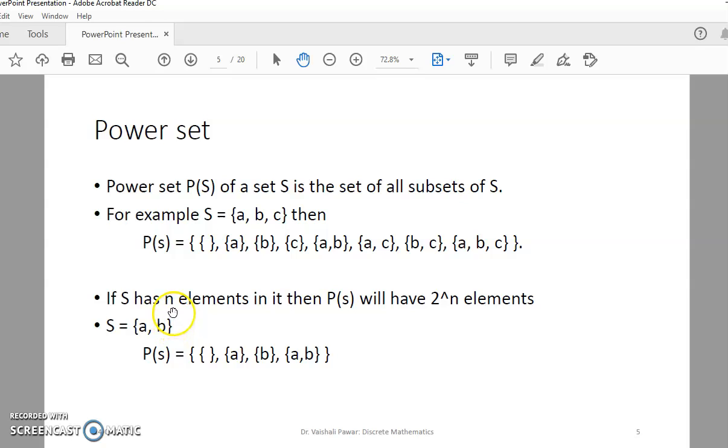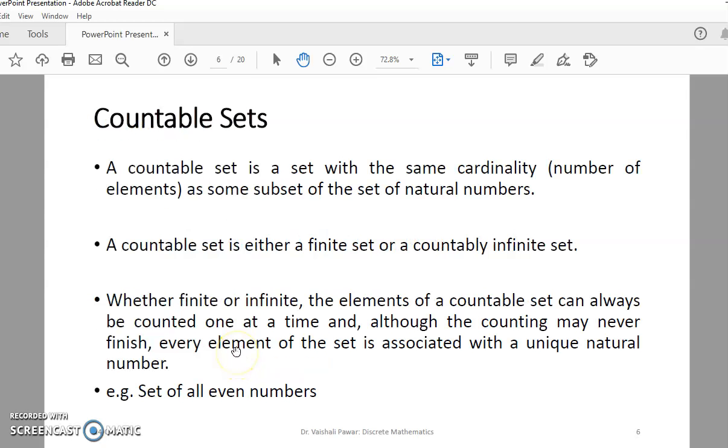Then if S has n elements in it, then the power set will have 2 raised to n elements. So the cardinality of the power set is always 2 raised to n, where n is the number of elements in the given set. Suppose S is equal to 2 elements {A, B}. So phi, set containing A, set containing B, and set containing AB. These 4 elements are there in the power set of S. This is what we mean by power set.